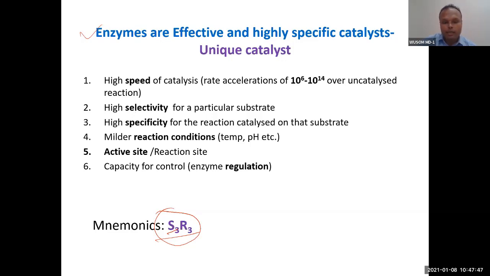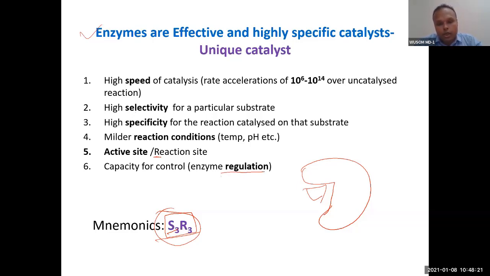And then what is R3? Reaction condition, and then the active site, which I have called the reaction site because the substrate binds here. This is the active site. The substrate binds here and the reaction happens at this site. That is why I have written reaction site, to make it more convenient and to have mnemonics: reaction condition, reaction site, and regulation.